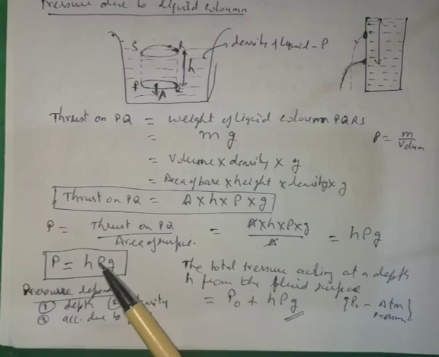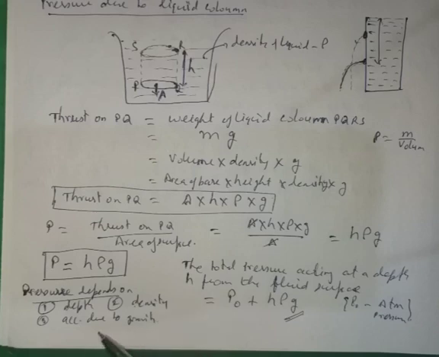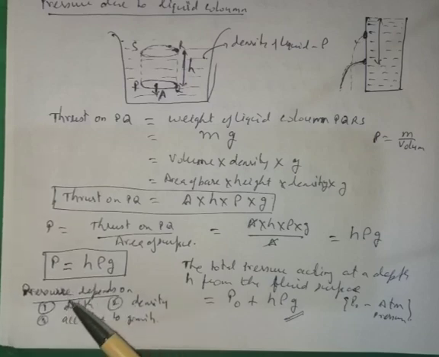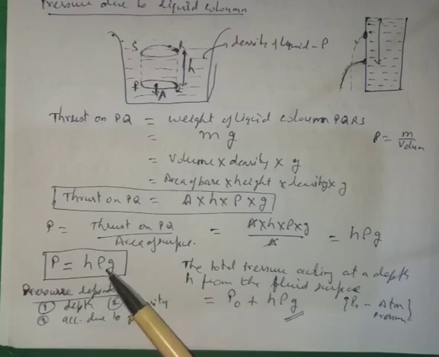If the density of the liquid is more, then the pressure at depth h will be more. And if the acceleration due to gravity is more, then the pressure will also be more. So the pressure is directly proportional to height or depth, directly proportional to the density, and also directly proportional to the value of g.